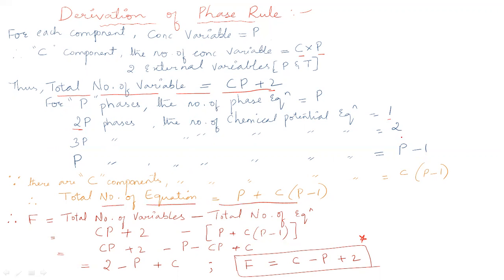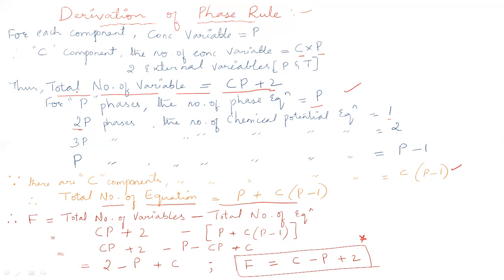Therefore, the total number of equations will be the P value added to the number of chemical potential equations. So the total number of equations will be equal to P plus C(P minus 1). We have just added both the equations, and this value gives you the total number of equations.